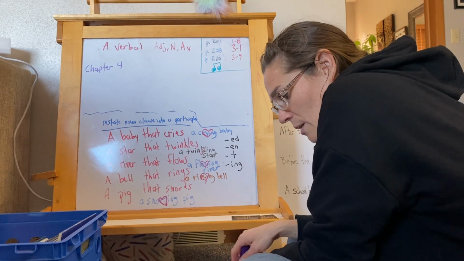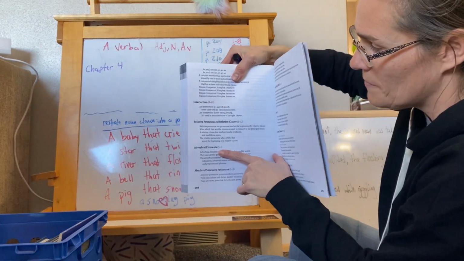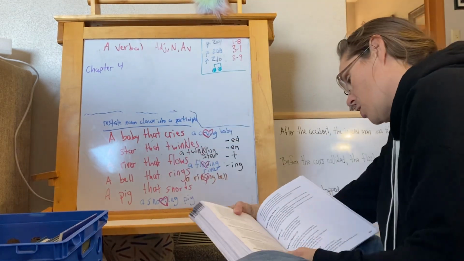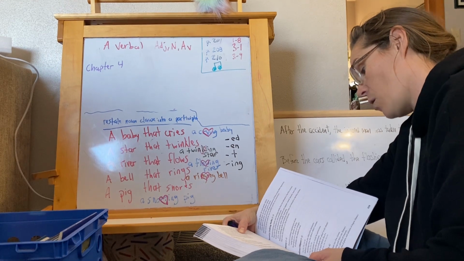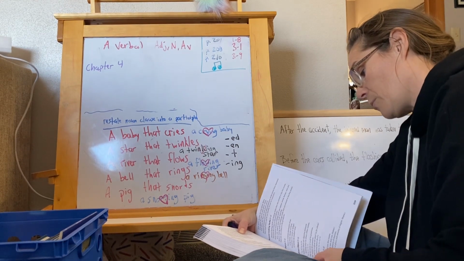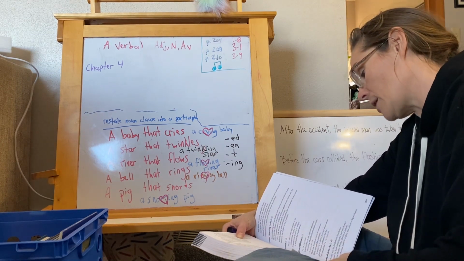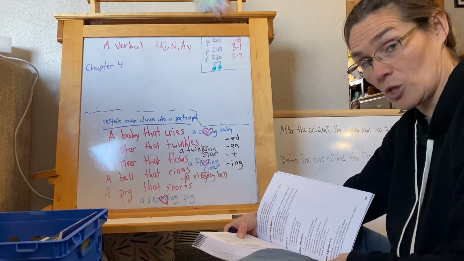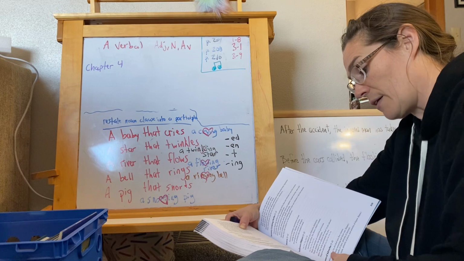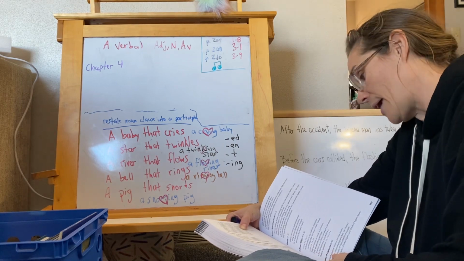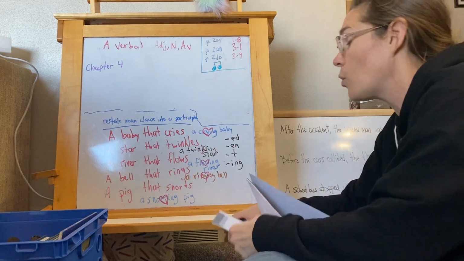What is an adverbial element? Adverbial elements are the elements that modify a verb. They answer the questions how, when, why, and where. The adverbial elements that modify a verb are infinitives, adverbial nouns, adverbial clauses, adverbs, and prepositional phrases. Remember, we have adverbial clauses and adverbial prepositional phrases, and they will answer the questions how, when, why, or where, but it's a whole phrase. It's not just one word, it's one whole phrase.